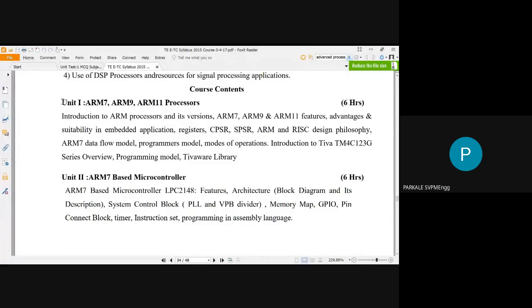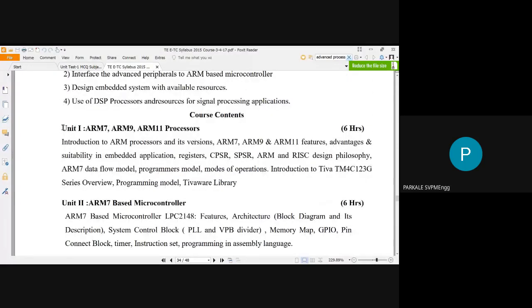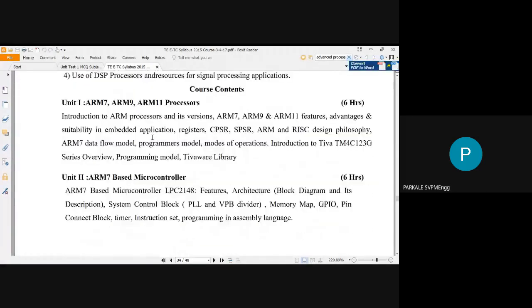Now in semester 2, you have to study the next microprocessor or microcontroller that is called ARM. Okay, that is called the ARM7 microprocessor, which is an advanced microprocessor compared to the 8051 and the PIC microcontroller. Okay, so out of these 6 units, observe this. Unit number 1 depends upon the ARM7, ARM9 and ARM11 processors. So in this unit particularly, you have to study the different ARM processors.